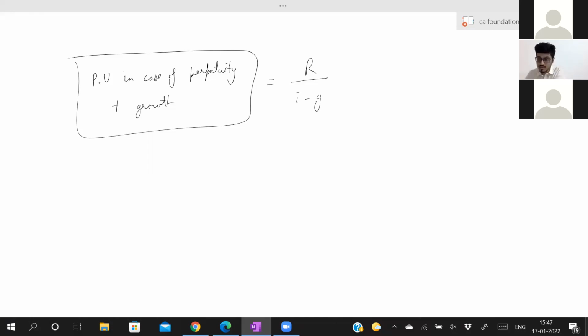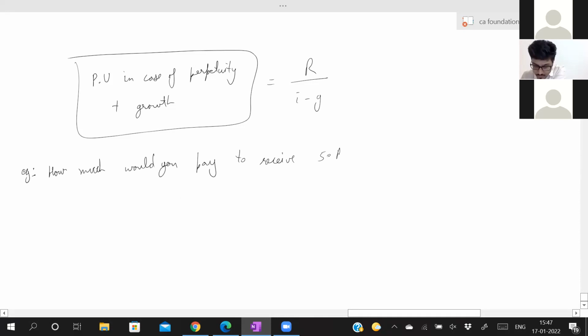See, the exam question will be like this. Example: how much would you pay to receive 50 rupees every year, growing at 5% annually, 5% per annum, forever? How much would you pay to receive 50 rupees every year, growing at 5% per annum forever?